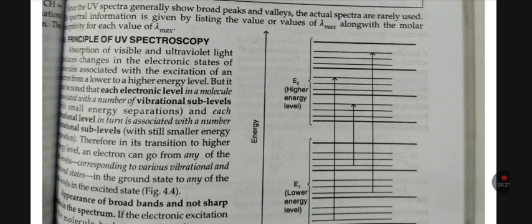Principle of UV spectroscopy. Absorption of visible and ultraviolet light produces changes in the electronic states of a molecule, associated with the excitation of an electron from a lower to a higher energy level.